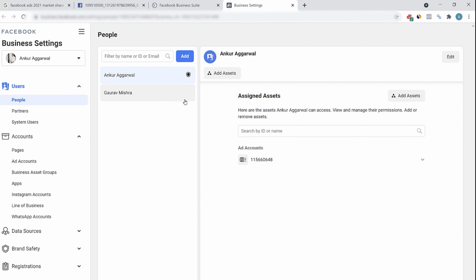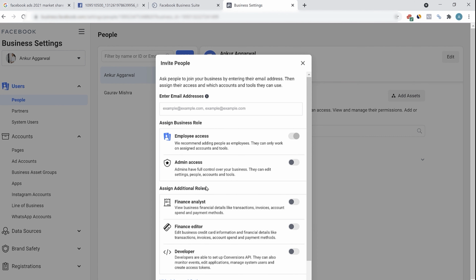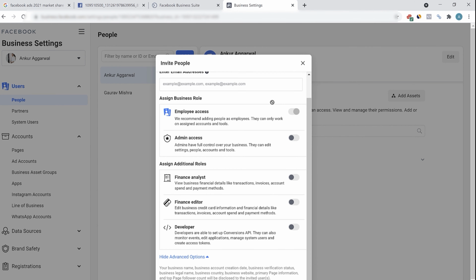And then you have multiple access roles. You can give them employee access or admin access. Admin access will give all the control. They can edit settings, people, contacts, and tools. Employee access will limit the privileges. You have an advanced option as well. You can give other types of roles as well if you want. Add the email ID, select the role that you want to give, and click on next, and they will be added once they accept it.